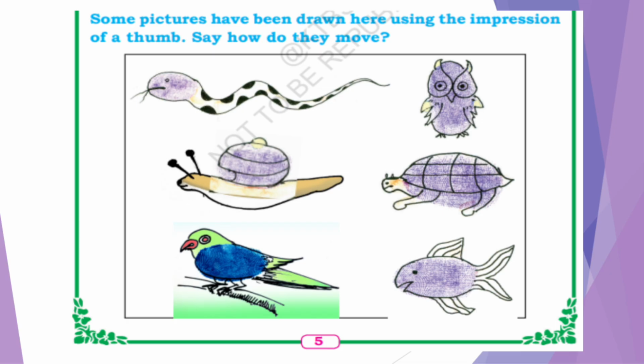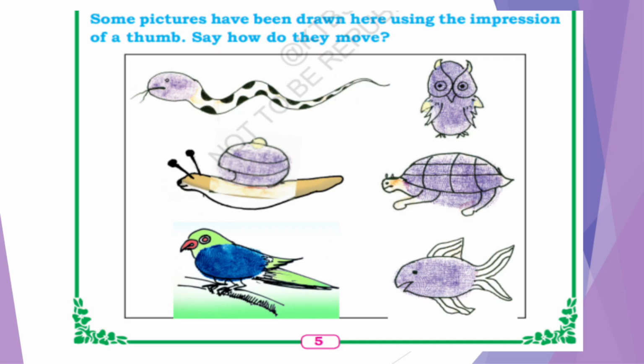Some pictures have been drawn here using the impression of the thumb. Say how do they move. See what they have done here. They have drawn some pictures using the impression of the thumb. And now what we have to do is say how they move. Which is the first animal? First animal is snake.